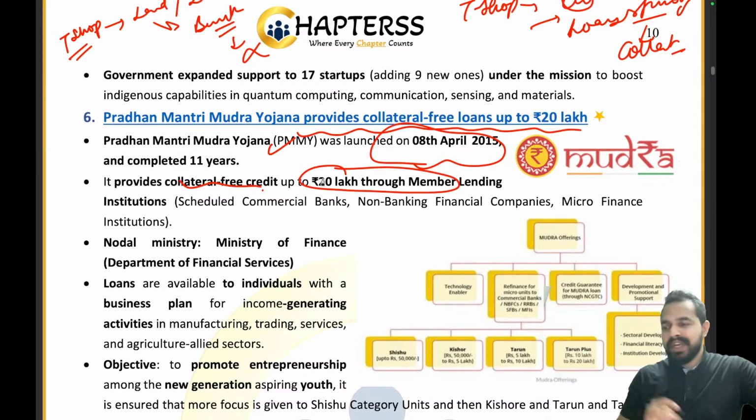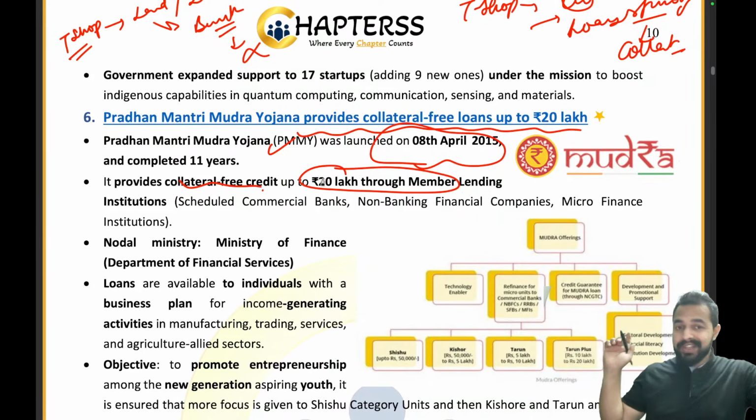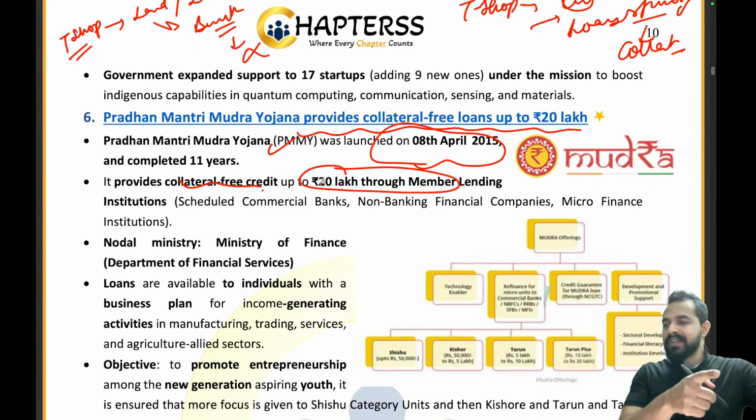Now, what are these member lending institutions? Government is not giving money on its own, right? Government is basically saying, hey, you scheduled commercial banks, you NBFCs, you MFIs, please ensure my person is coming to you, right? Please ensure to give a loan to that particular person, right? I don't need any complaints from that person.